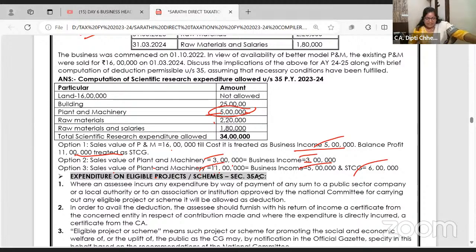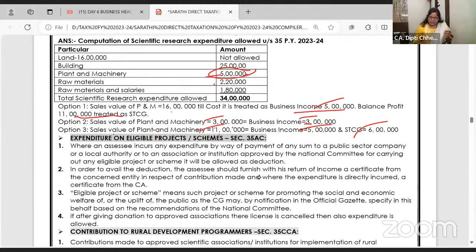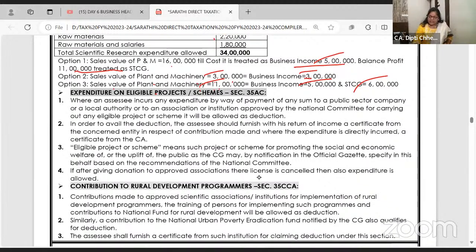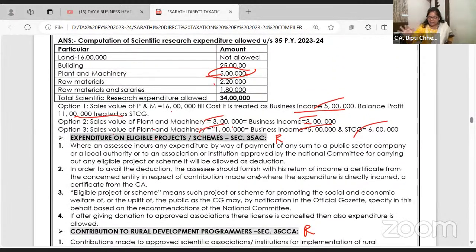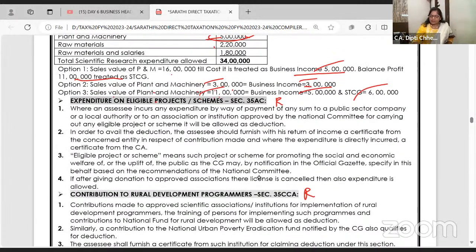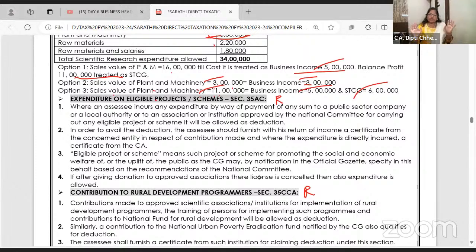Scientific research is over. You can get bit questions, or you can get the total income question and one bit will be this. Now these two I want all of you to write in your book, they are for reading. Like scientific research is mandatorily asked, weightage wise also I am saying. These two you should know.